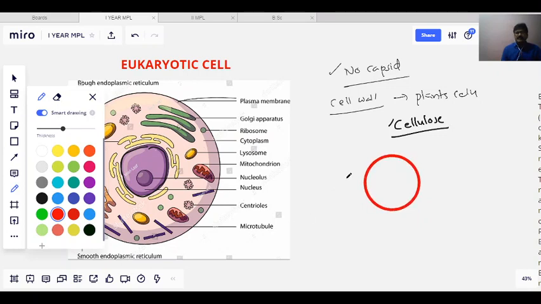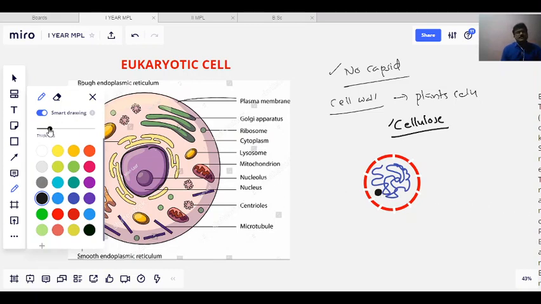This nucleus contains a membrane called the nuclear membrane, and that nuclear membrane contains numerous nuclear pores. Just now I discussed the nuclear structure. The nucleus also contains numerous thread-like structures, which are called the chromatin substance. Another important point: there is a distinct structure at the center, and that structure is called the nucleolus.